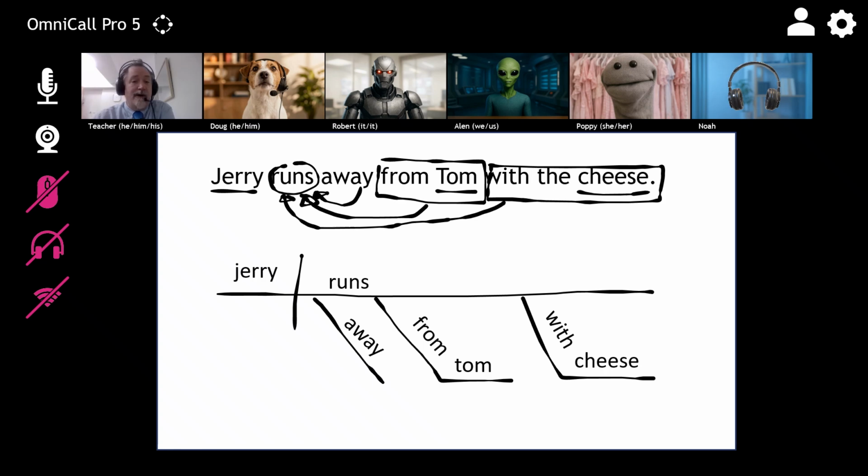Okay, you forgot one part. Oh, the determiner. I need to put the word the here. Yeah, much better. Okay, and as we said in other lessons, runs has many modifiers for it, so we just make the line as long as we need to fill up whatever modifiers we have for that word. Going on next.